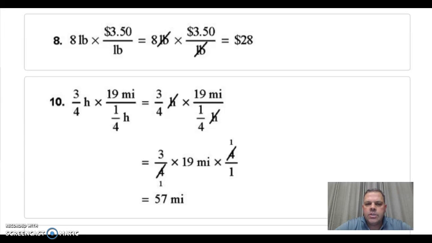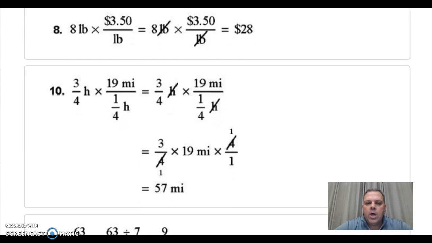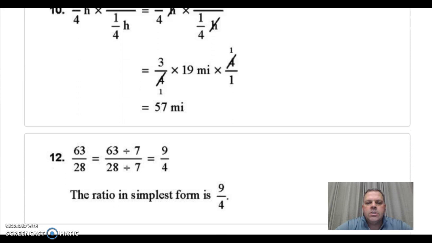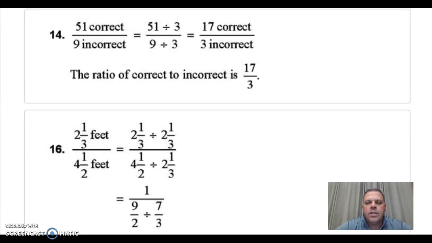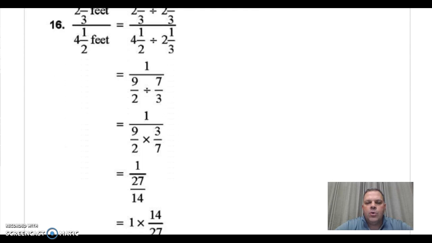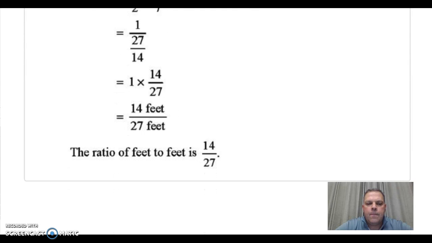Problem number 8, the answer is $28. Problem number 10, the answer is 57 miles. Problem number 12, the ratio in simplest form is 9/4. Problem number 14, the ratio of correct to incorrect is 17:3. For problem number 16, the ratio of feet to feet is 14:27.